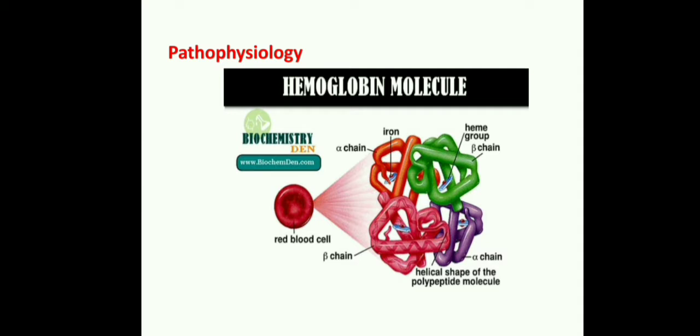If any defect is there, these two pairs, alpha and non-alpha, are not produced in proper structure, so there is RBC destruction. Because of a defect somewhere in the alpha and non-alpha pairs, thalassemia may be present in those children. Because of this defect, there is RBC dysfunction.